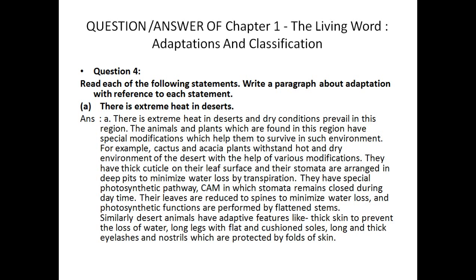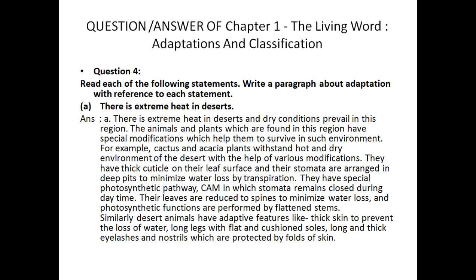For example, cactus and acacia. Acacia is a plant which is found in desert areas. So cactus and acacia plants withstand the hot and dry environment of the desert with the help of various modifications. They have a thick cuticle on their leaf surface, and the stomata are arranged in deep pits to minimize water loss by transpiration. Okay, what is the cuticle?